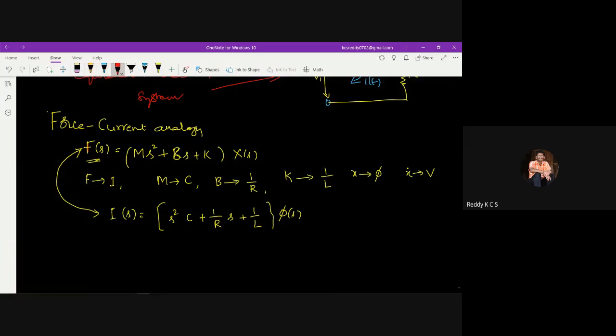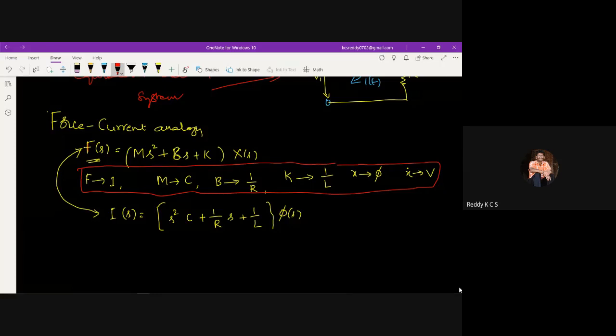So I can write this F of s equation by replacing with the force current analogy terms. We know the mechanical governing equation. For both the force voltage analogy and the force current analogy, we use the governing mechanical equation. For the force voltage analogy the replacement terms are different. In the force current analogy, force is equivalent to current, mass to capacitance, friction to the reciprocal of resistance, and K is replaced with 1 by L. So now I have replaced this F of s equation like this.